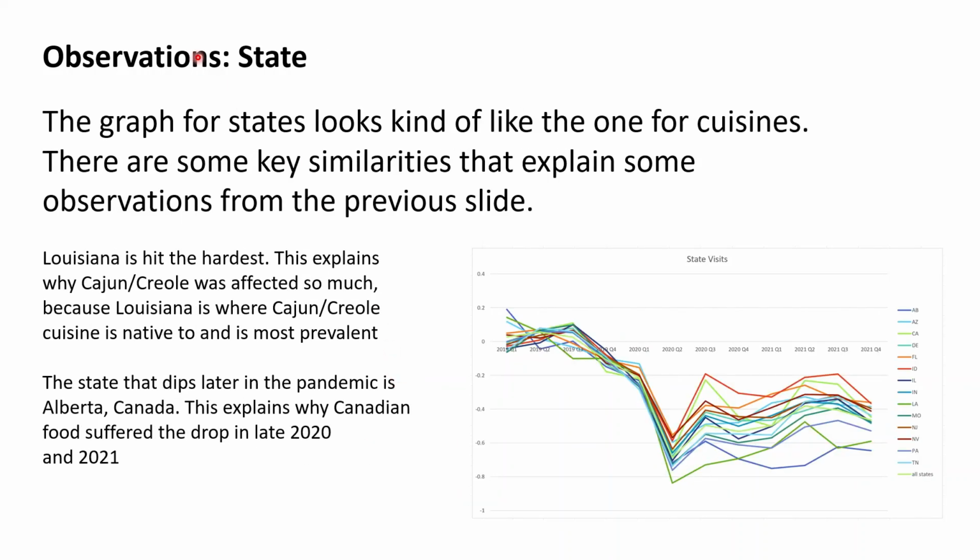Moving on to observations for state. The first thing to note is that this graph looks pretty similar to the one for cuisines, and there are some key similarities that explain some of the observations above. The first is Louisiana, which is hit the hardest. It's this green line down here. This lines up perfectly with the Cajun and Creole line.